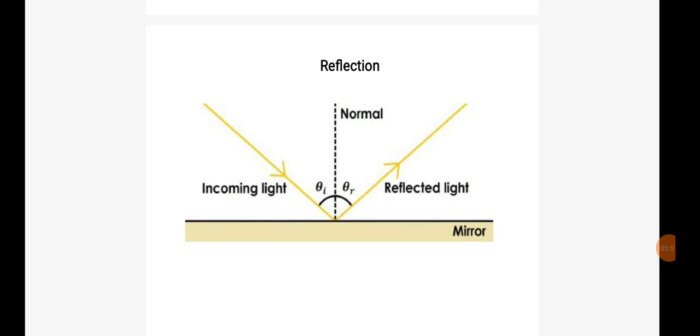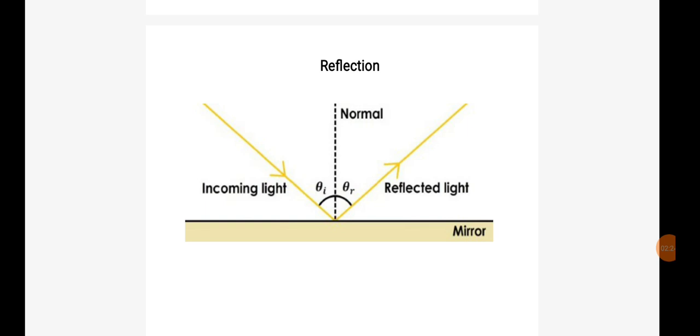Here of course, the light, the yellow color line, just hits the interface, and it actually bounces back to its own medium, right? So unlike refraction, where the light makes a transmission from one medium to another medium, and only when it makes a transition, the light ray bends.